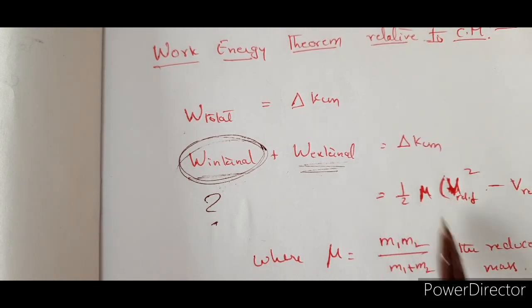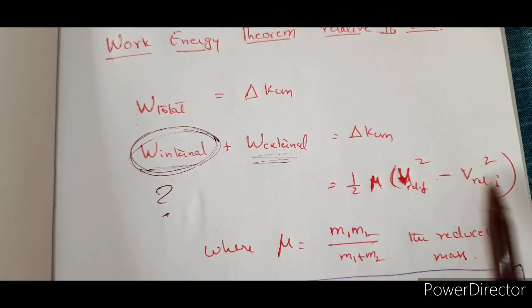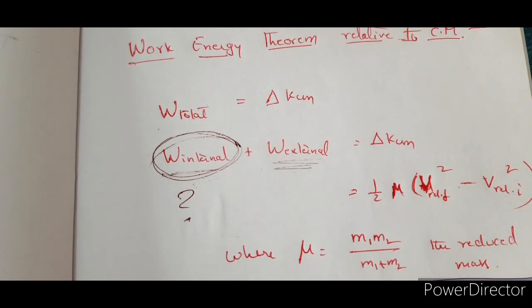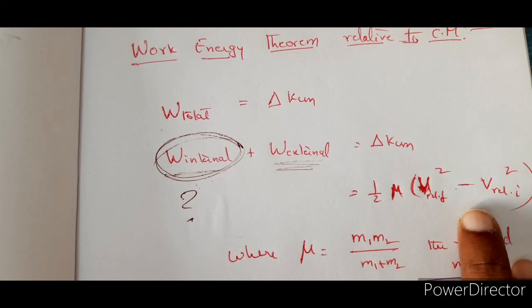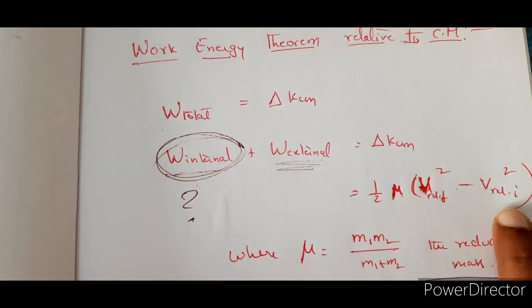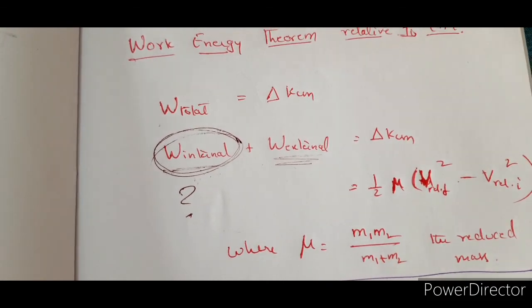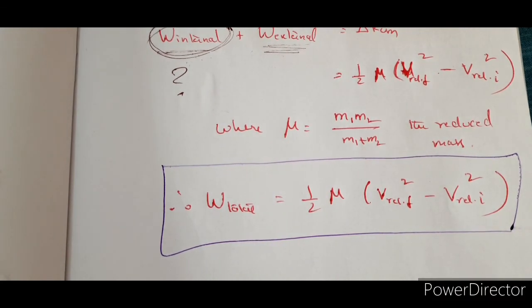So now, change in kinetic energy is half mu into relative velocity final whole square minus relative velocity initial square. Because work done is equal to change in kinetic energy, that is half m v squared minus half m u squared. That is what you will write for a particle or for a body. And now we are writing it for a system, that is the relative velocity final minus relative velocity initial squares. Here mu is the reduced mass, m1 m2 divided by m1 plus m2. Therefore W total is equal to half mu into relative velocity final squared minus relative velocity initial squared.